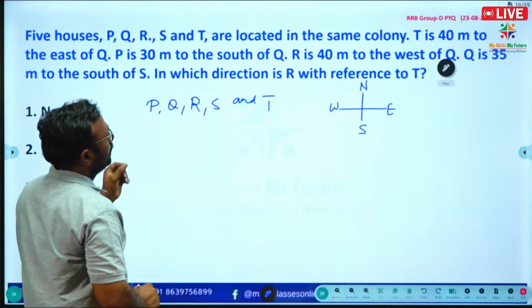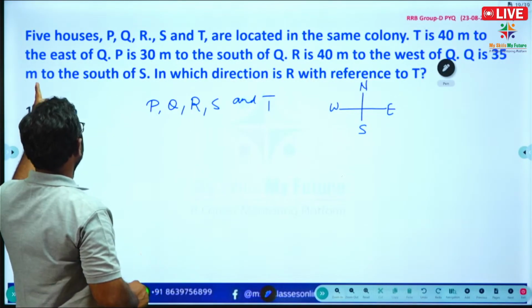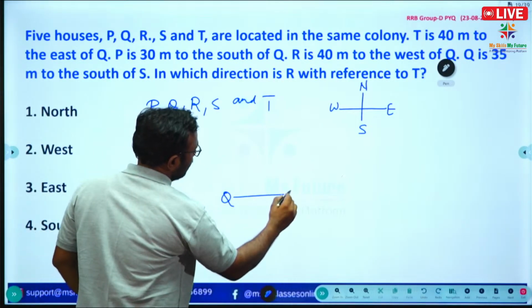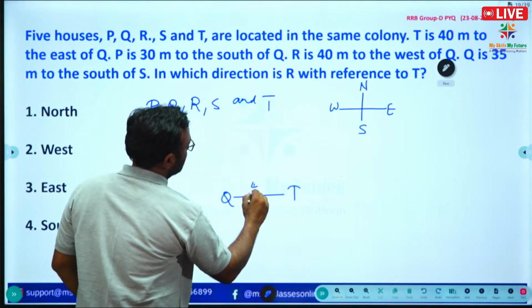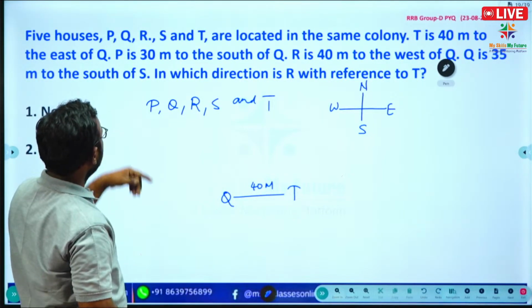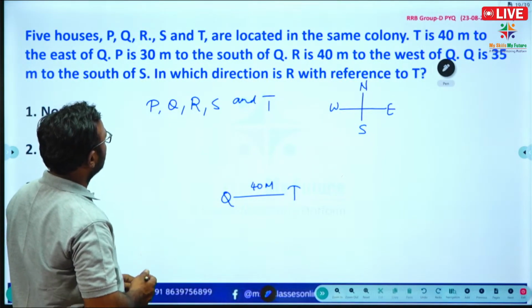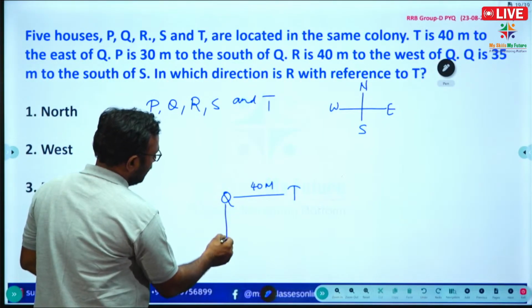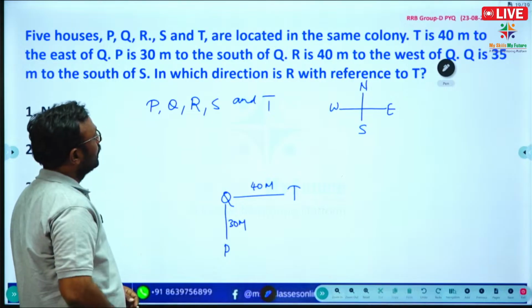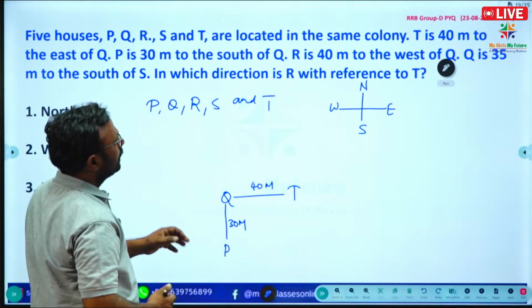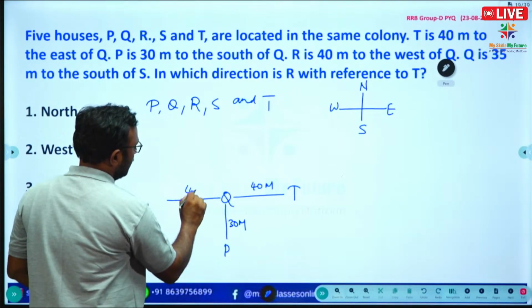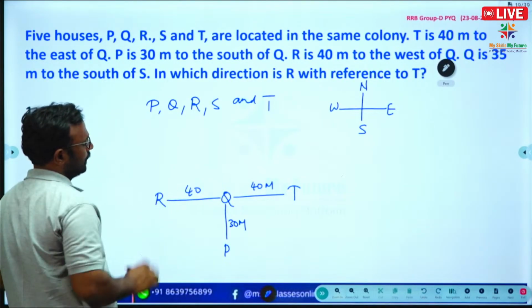T is 40 meters to the east of Q. Suppose I am writing Q here. P is 30 meters to the south of Q. R is 40 meters to the west of Q.